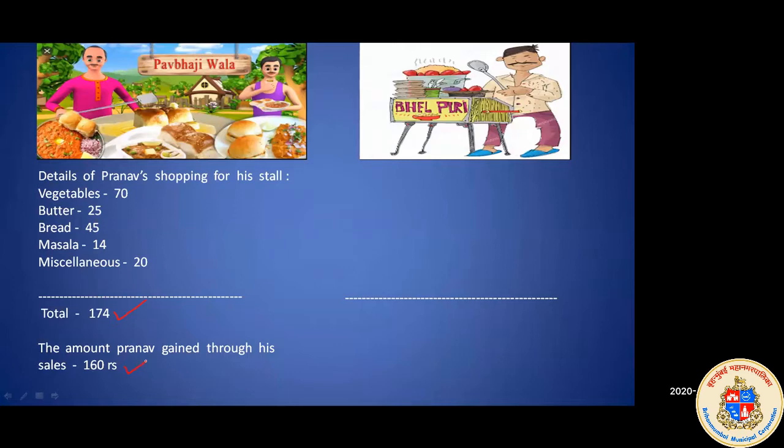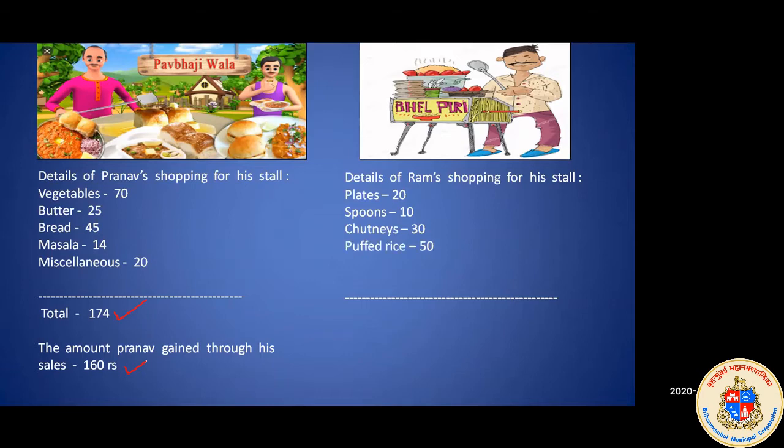Now let's have a look at the Bhelpuri wala also. Details of Ram's shopping for his stall. Now what did the Bhelpuri wala take for his shop? He took a plate for 20 rupees, then he bought a spoon for 10 rupees, chutneys for 30 rupees. Puffed rice, what is puffed rice? Puffed rice means kurmura. In Bhel we need kurmura. So that is puffed rice for 50 rupees, onions for 20 rupees. Okay, all these things he has brought for his shop.